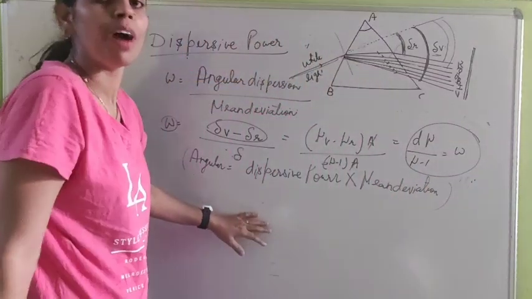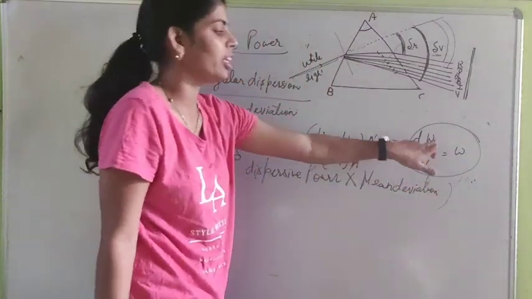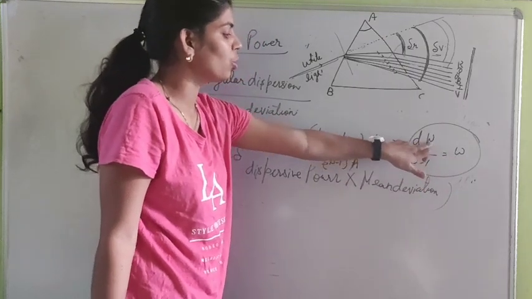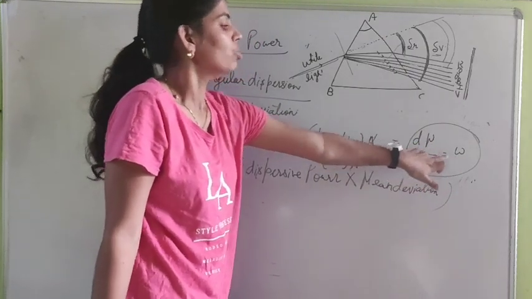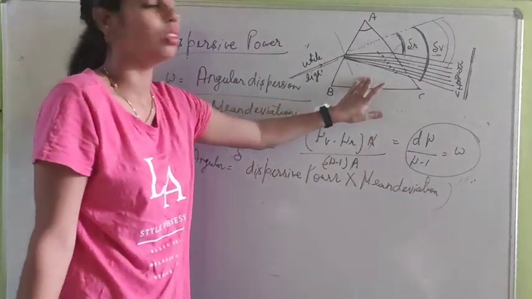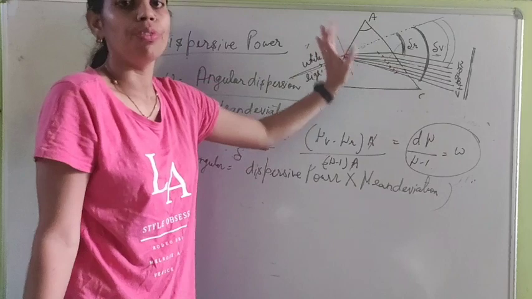In dispersive power you can clearly see there is only mu. So dispersive power depends on the refractive index of the material of the prism.